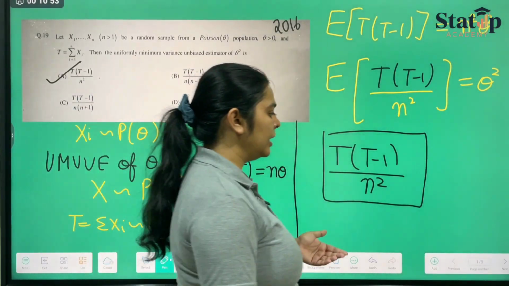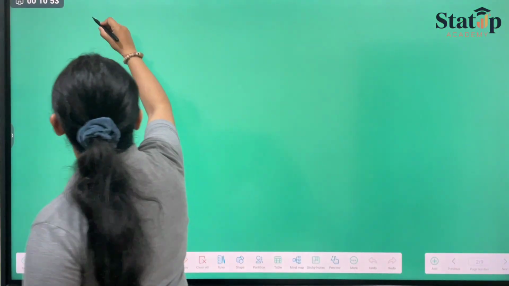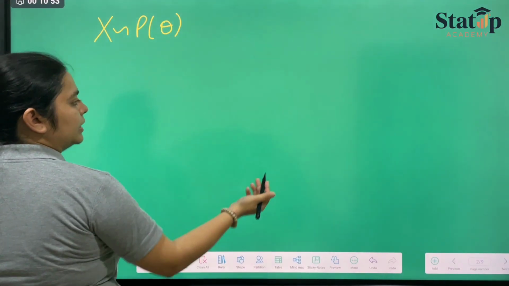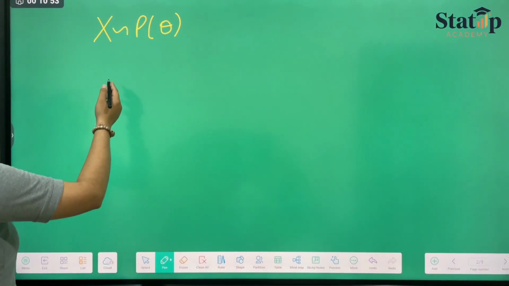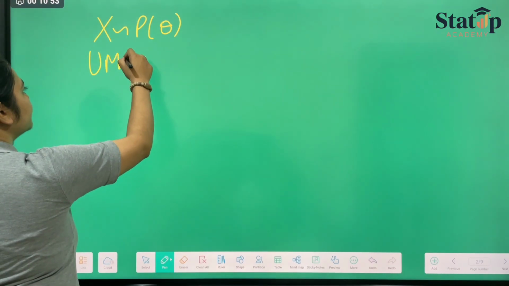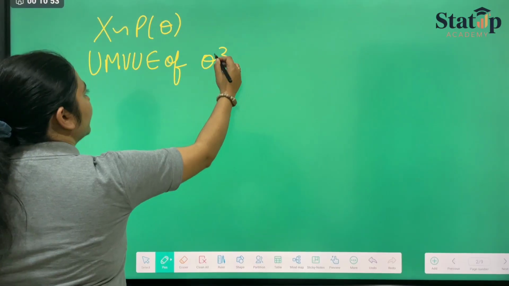Now, based on this, we can do one more question. Suppose x follows Poisson distribution with parameter theta, and we have to find the UMVUE of theta cube.